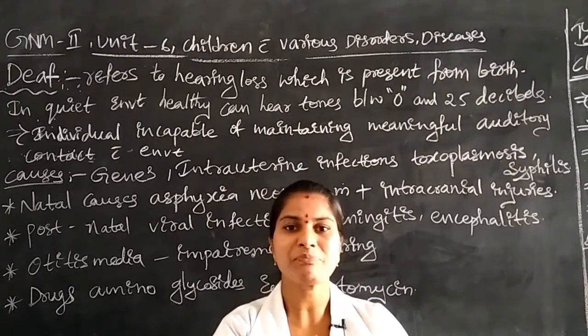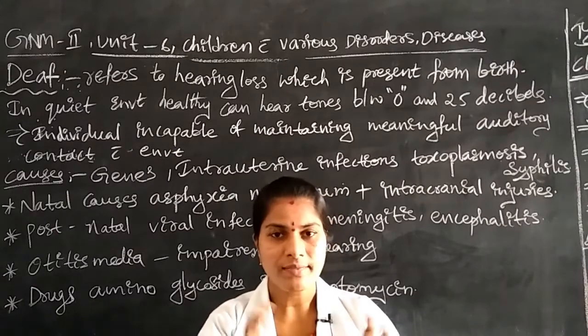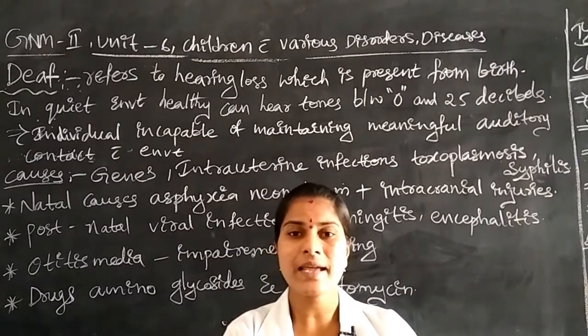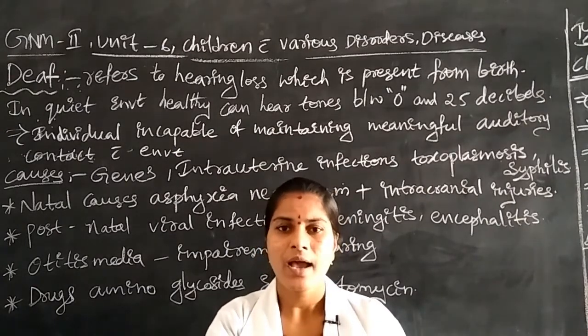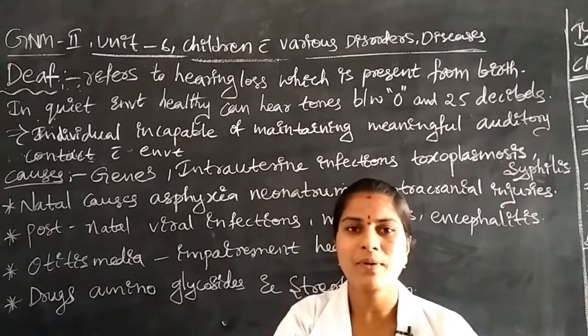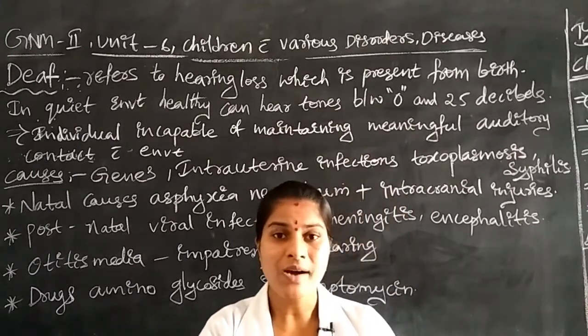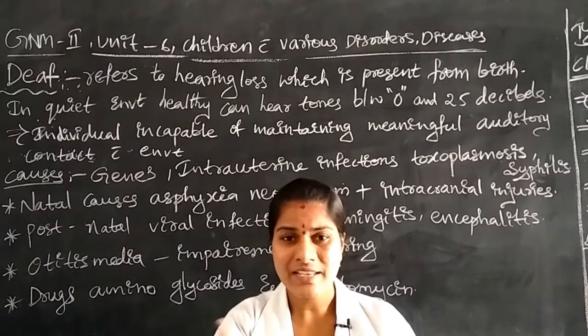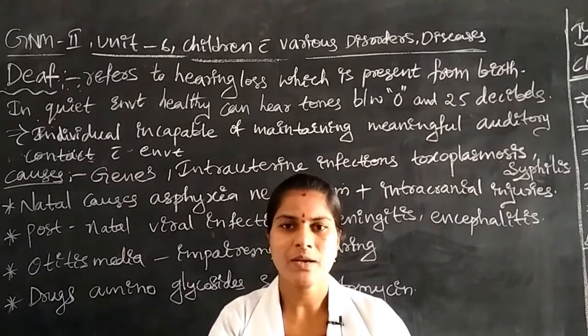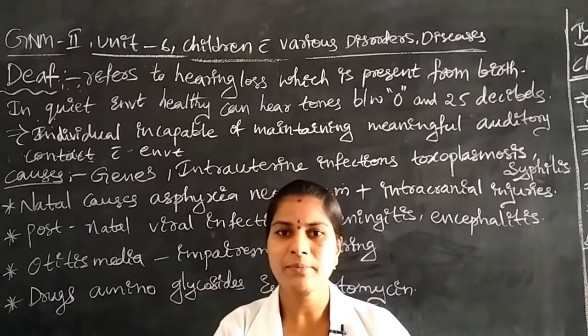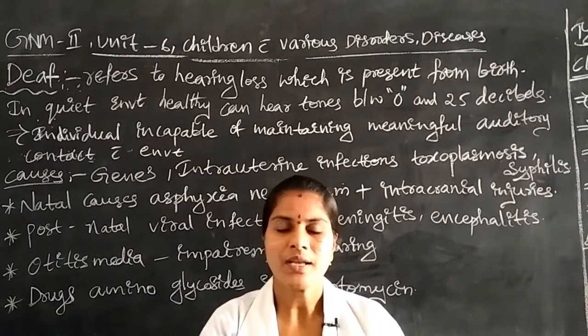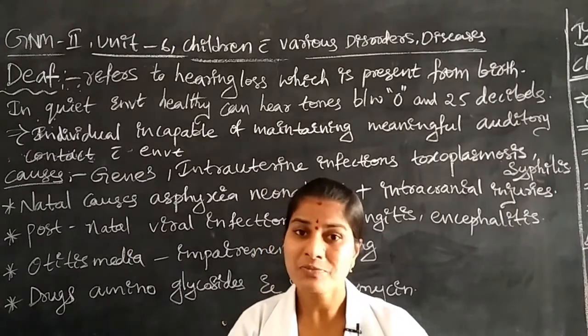In that, the tympanic membrane is there. Some cells receive the sound and give some reply, some answer. They are receiving sound waves. For example, when we call a child, the child will immediately give some response.